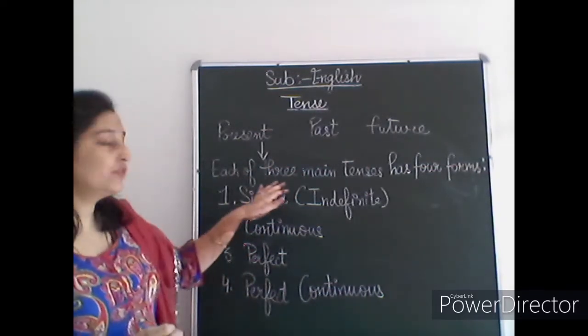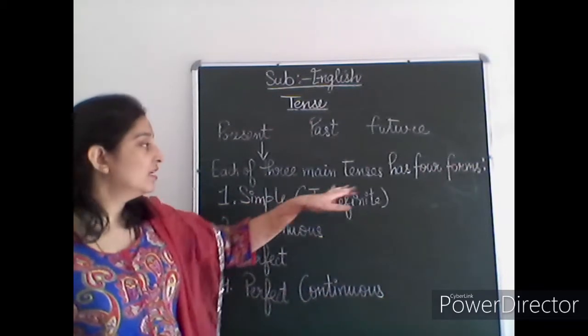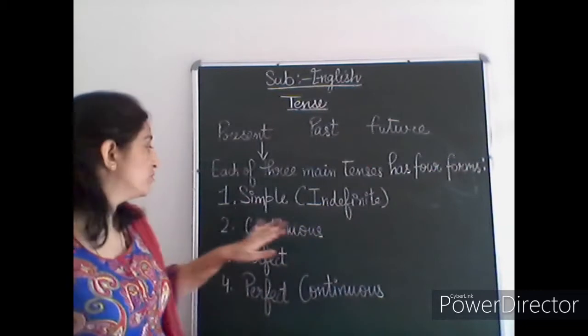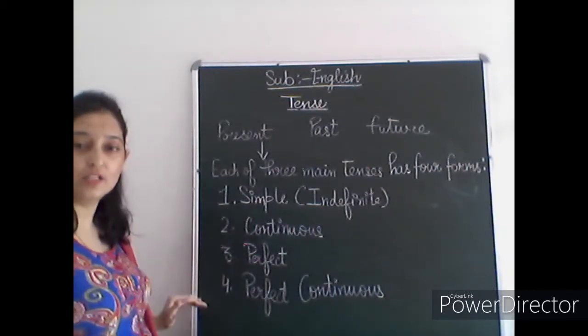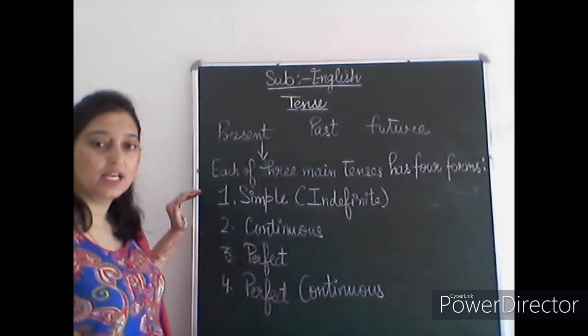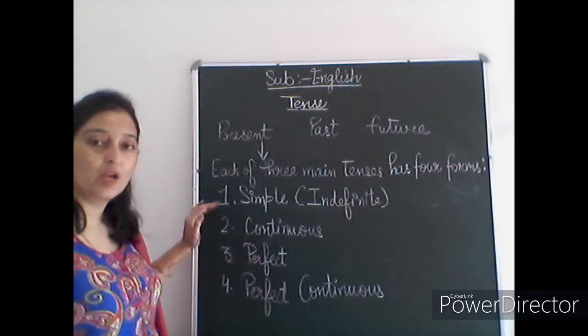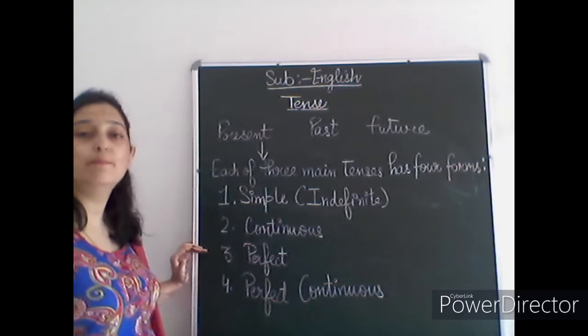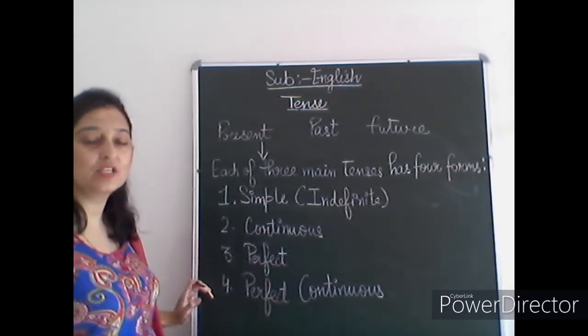So each of the three main tenses is divided into four forms. These are the four forms of the tense: first of all simple, or we can say indefinite, then continuous, then perfect, and then perfect continuous.